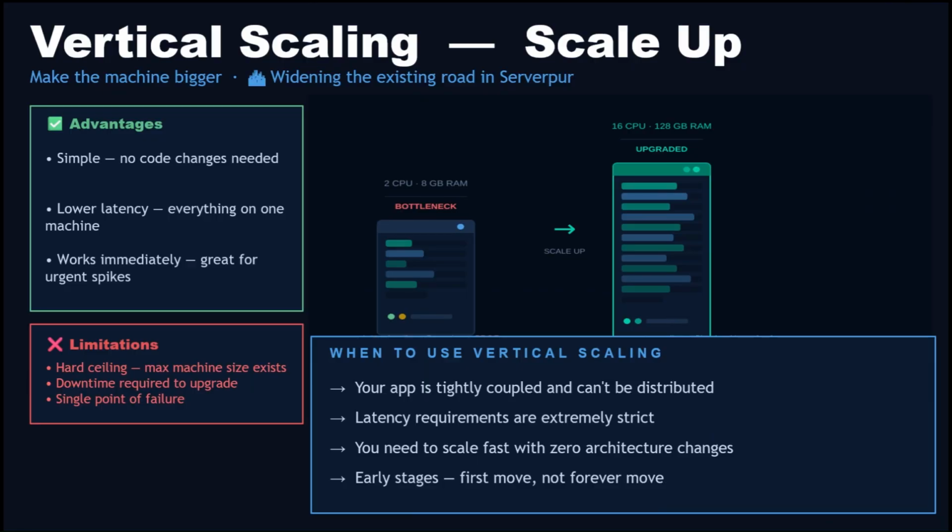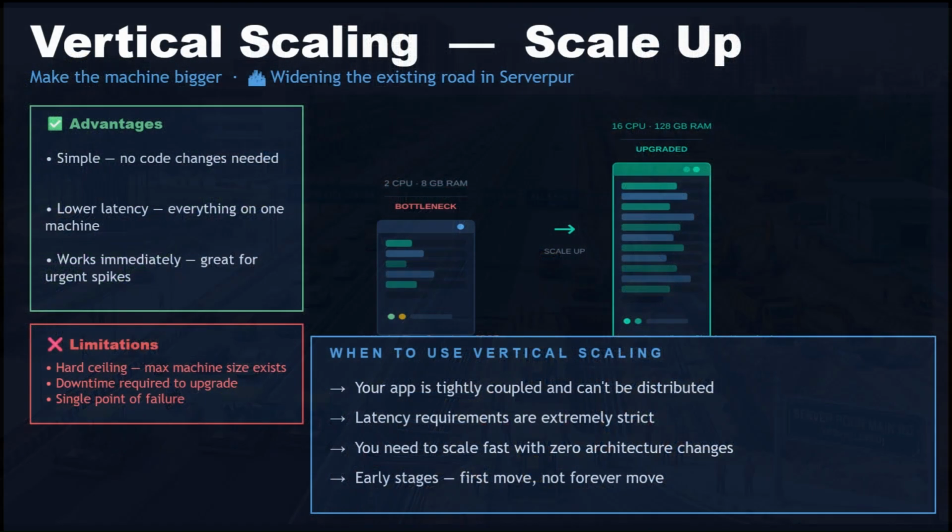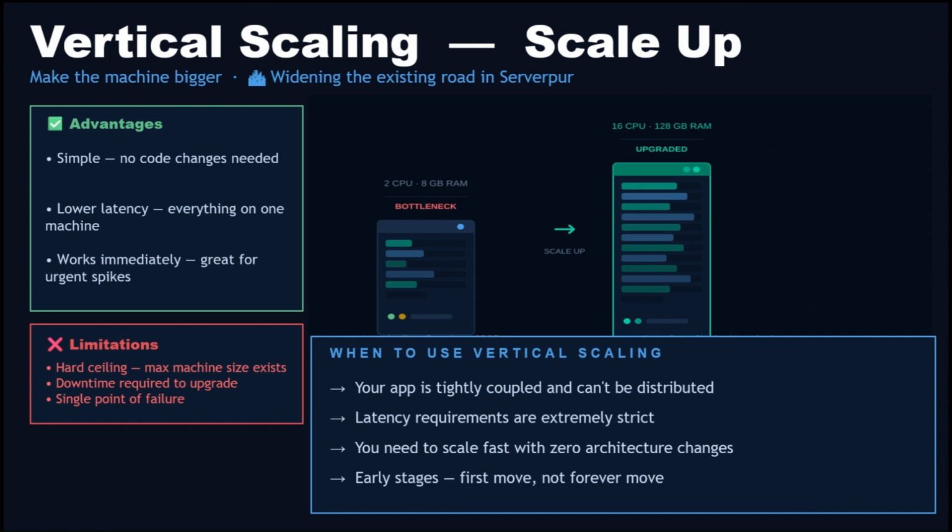Let us get back to our story. Serverpur's main market road is jammed. The mayor calls a meeting. First idea on the table: let's widen the road. Dig it up, expand it from 2 lanes to 6 lanes. Same location, same road, just more powerful. This is vertical scaling. You take your existing server and make it stronger.